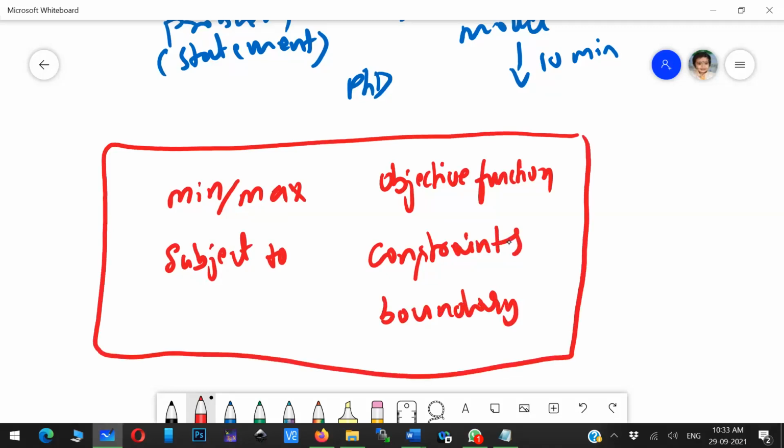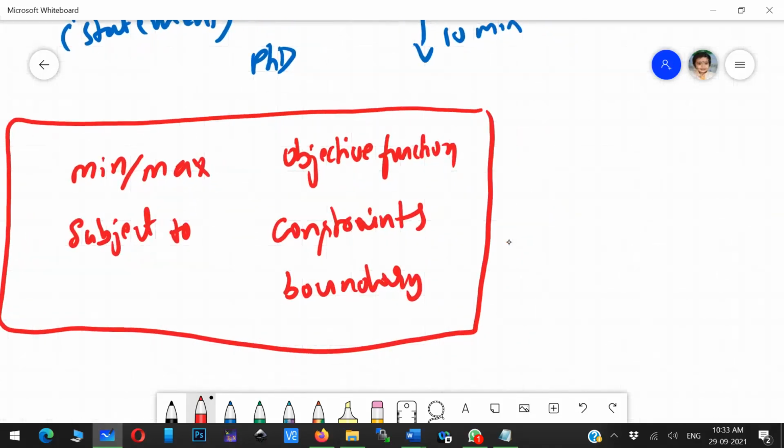Now, in your entire engineering work, you just solved some equations. That means you solved only constraints. You did not touch the objective function and boundary part. In the infinite space, you try to solve that particular constraint.